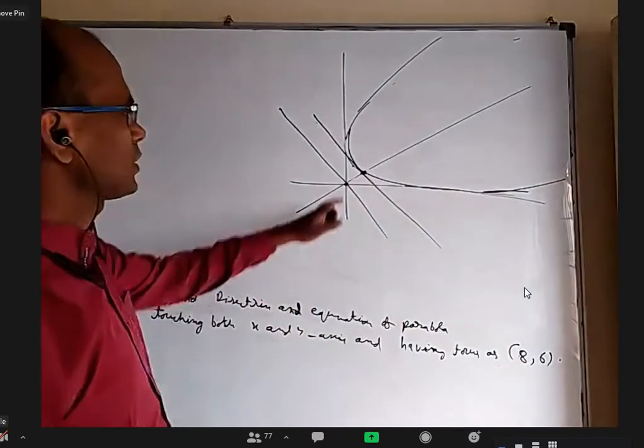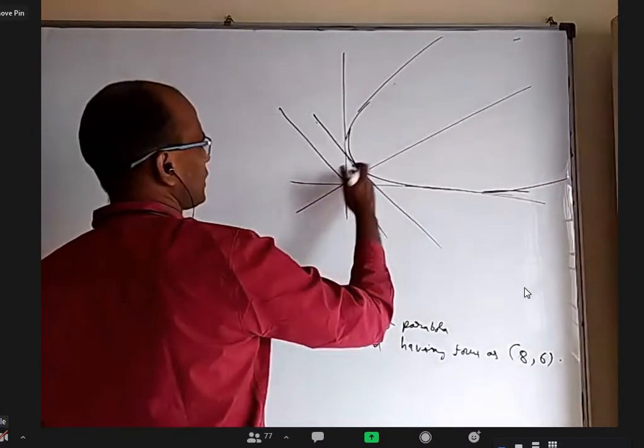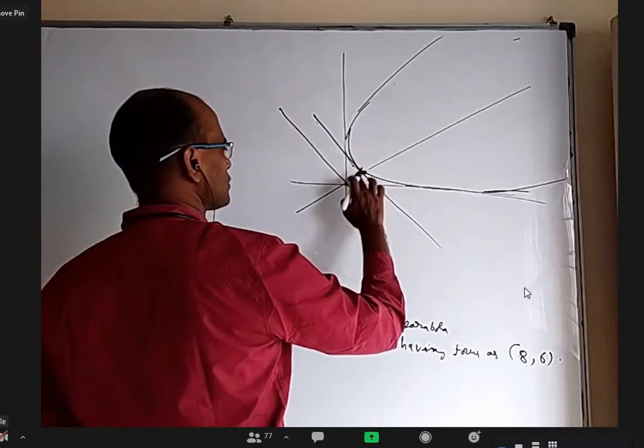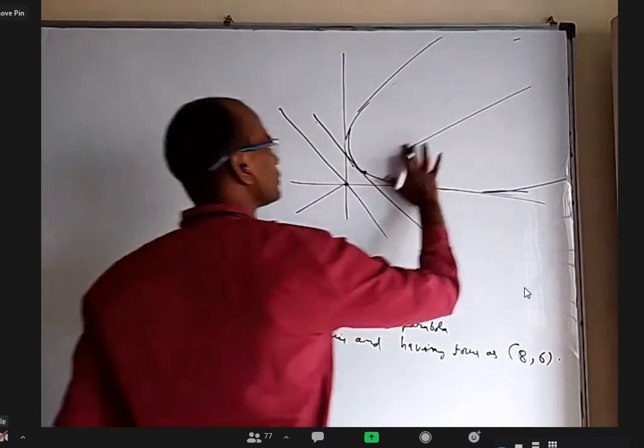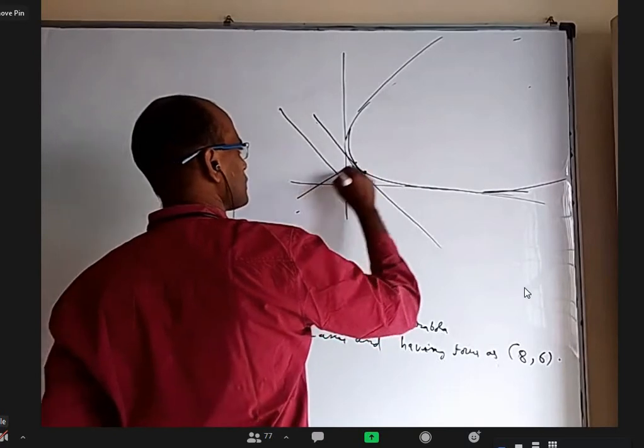But this is not that point of tangent at vertex and parallel to this, but where it touches is not this. This is not the axis. There's only one point on the directrix. So axis is here.